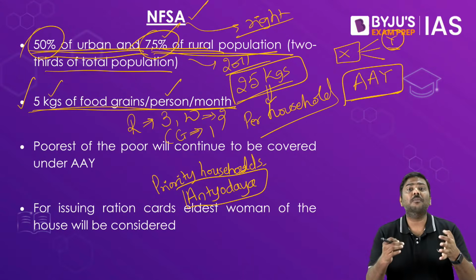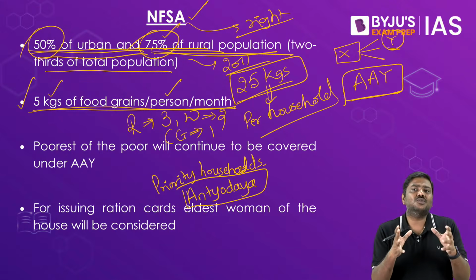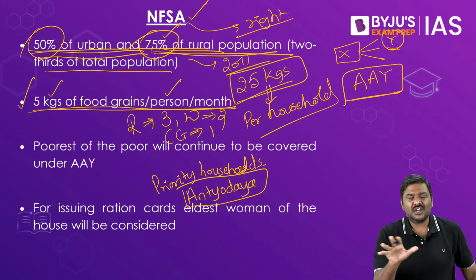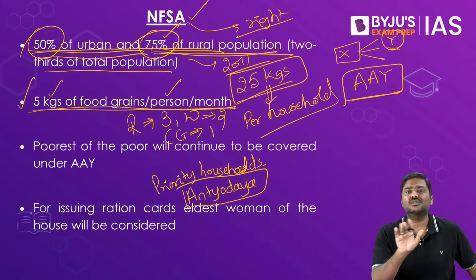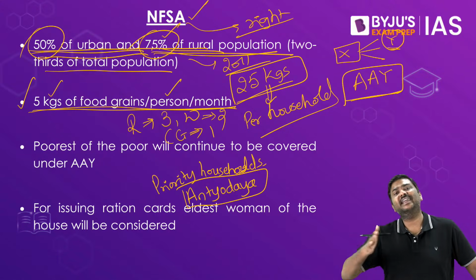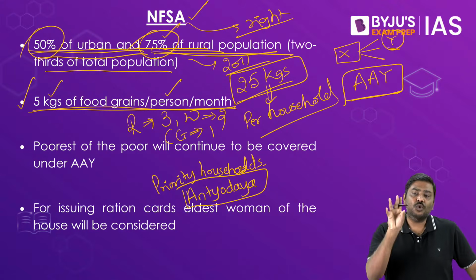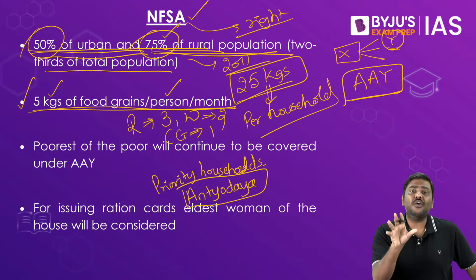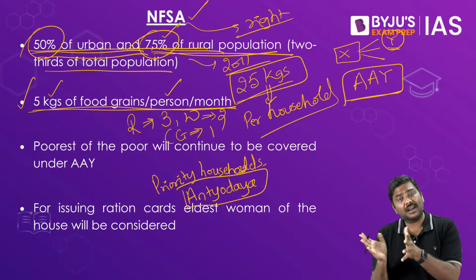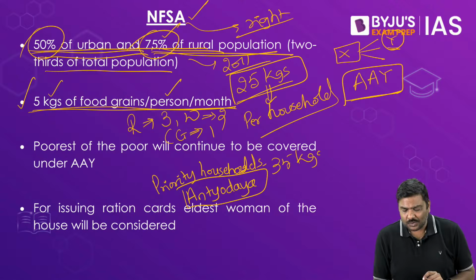For example, a cobbler, a painter, an artisan, etc. Whenever the households have these kind of people, there is no guaranteed income there. So these are generally referred to as poorest of the poor households. And they were identified. Initially 1 crore beneficiaries were there. Later it has been increased to 2.5 crore. So the argument here is, these beneficiaries would be provided with a certain entitlement. Initially the entitlement was 25 kgs per household. Now this has been increased to 35 kgs per household.